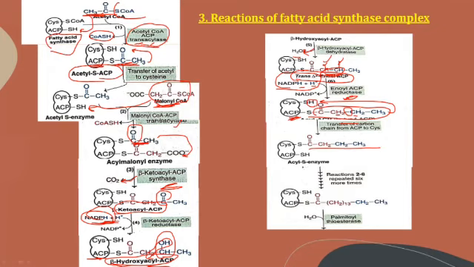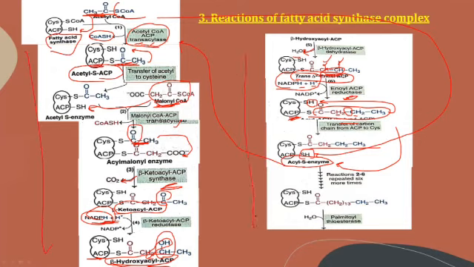Now this acyl S enzyme again enters the first step. The ACP site is now free, and again there is an attachment of acetyl CoA. That means the process is repeated. The acetyl CoA gets attached here, and again it is shifting from ACP to the cysteine, like that. Again the process is taking place.